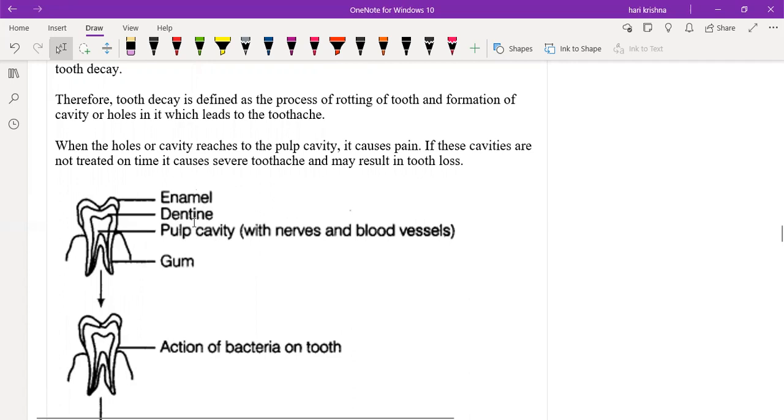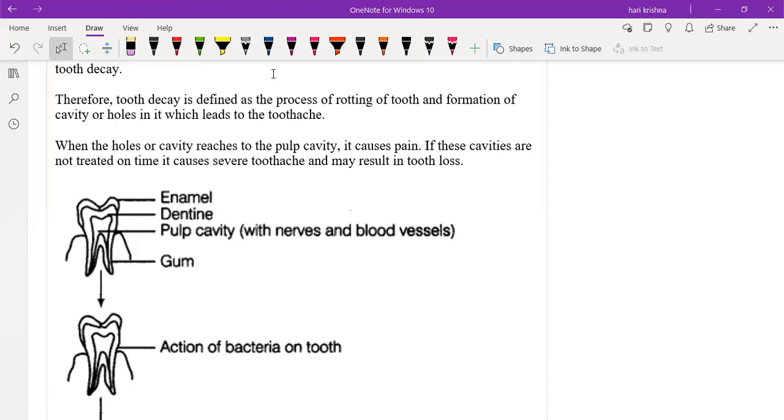And below the enamel, there is dentine. It is similar to a bone. Dentine is similar to a bone. So what will dentine do? It will protect the pulp cavity. So dentine will surround the pulp cavity, because the pulp cavity only has the nerves and the cells. So it is very important for us to protect the pulp cavity.